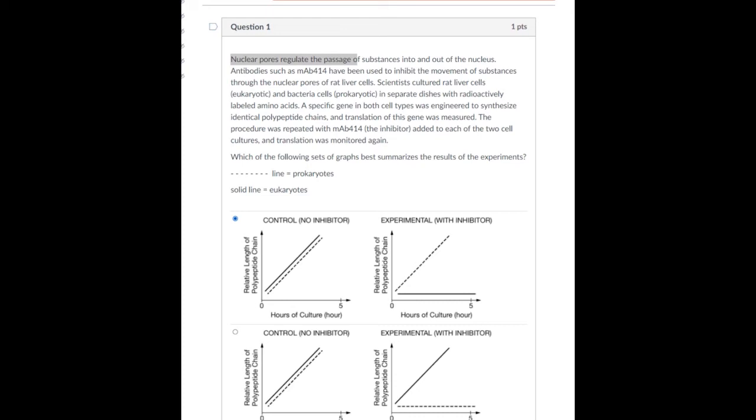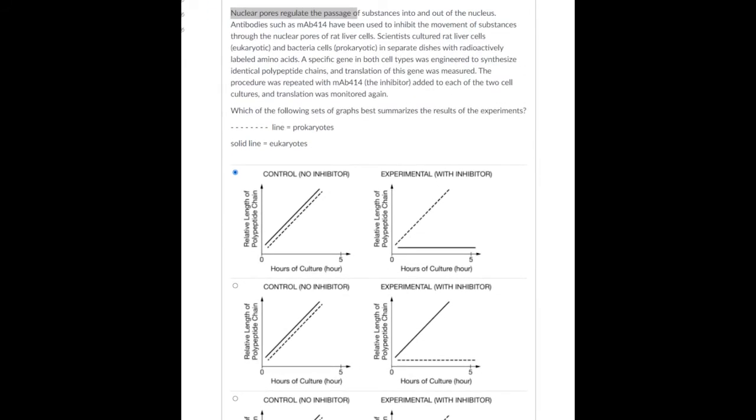However, in the eukaryotic cell, if that transcribed mRNA cannot leave the nucleus, that means that translation isn't going to happen and it's going to be hindered. Okay? So, in that case, we would expect to see that the prokaryotic cell would continue as normal, right? These dotted lines are identical because the prokaryotic cell doesn't have a nuclear pore, so nothing is being inhibited, so it shouldn't change at all, right?